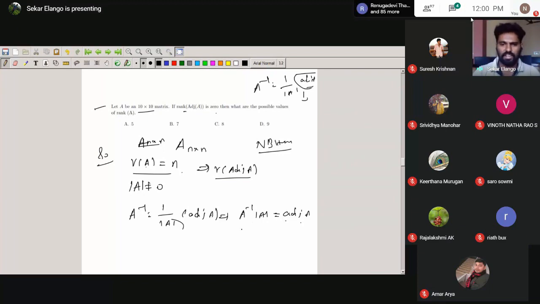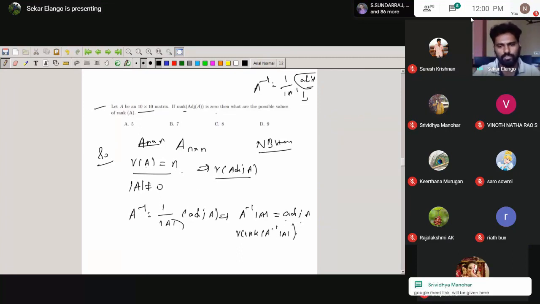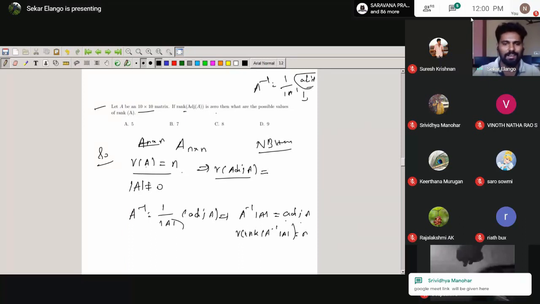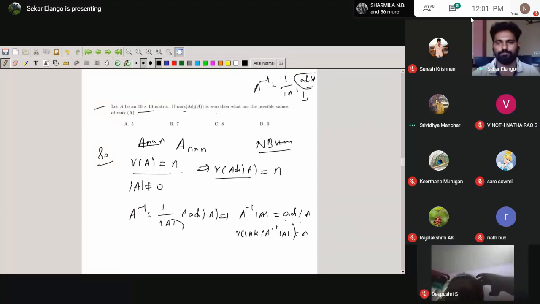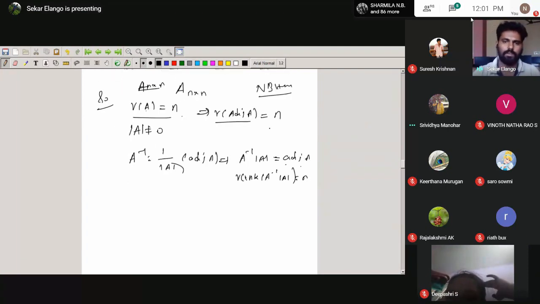So what is the rank of A inverse into determinant of A? The rank of A is n, so the rank of A inverse is also n. The conclusion is: if the rank of A equals n, then the rank of adjoint of A is also n. It's a simple proof. Now this is the first case.